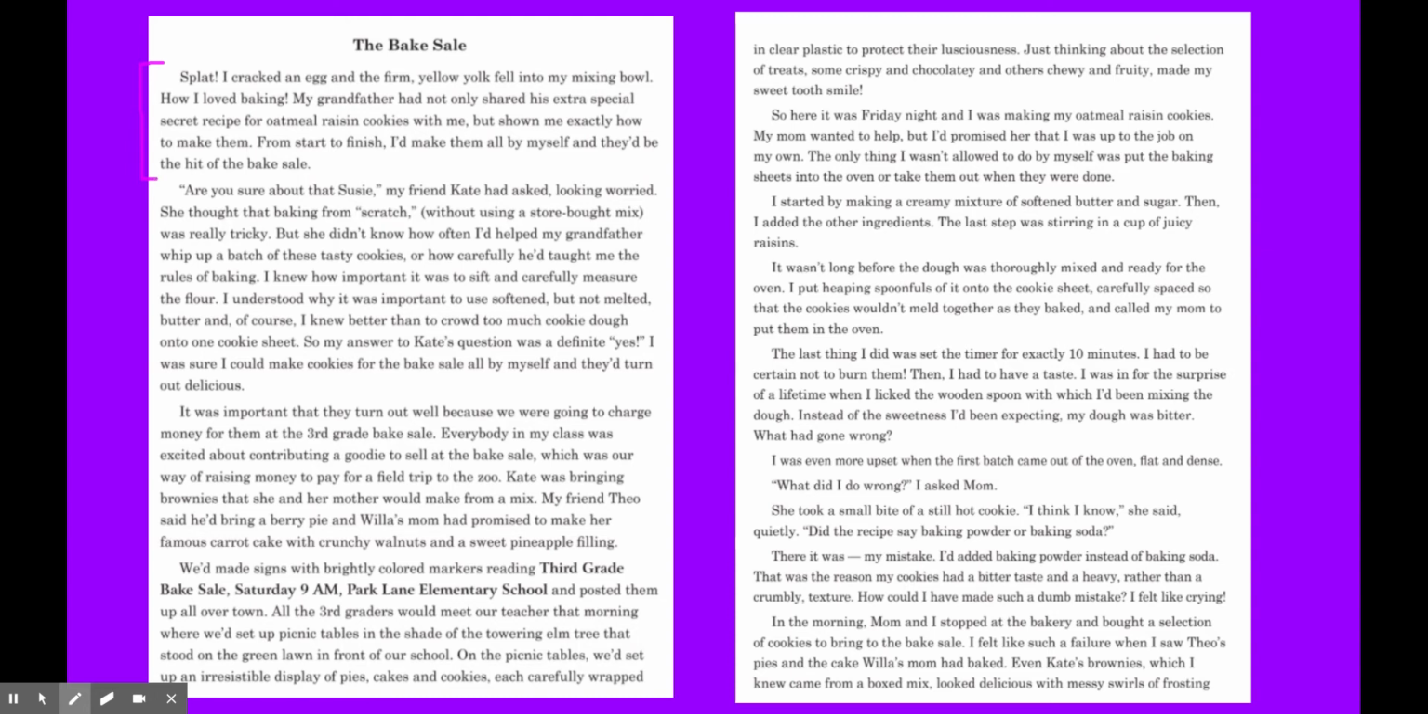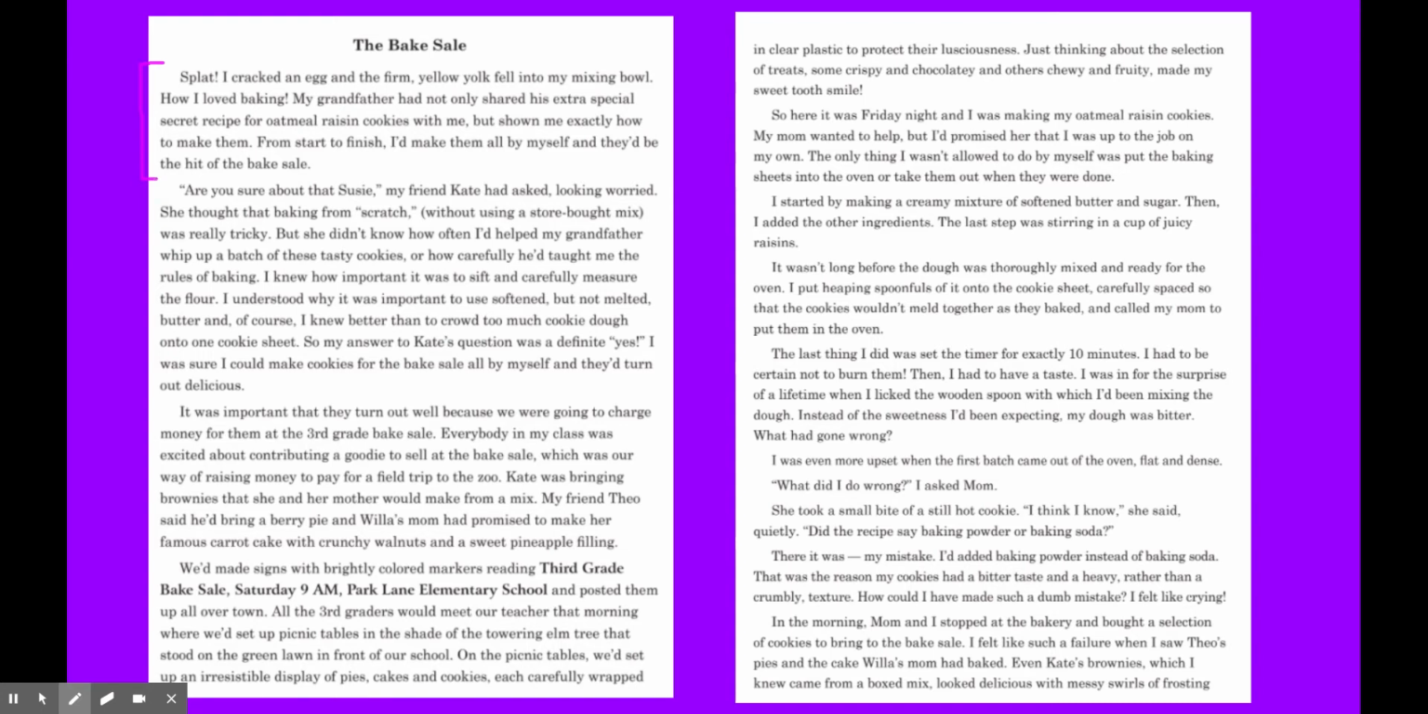Splat! I cracked an egg and the firm yellow yolk fell into my mixing bowl. How I loved baking. My grandfather had not only shared his special secret recipe for oatmeal raisin cookies with me, but shown me exactly how to make them. From start to finish, I'd made them all by myself, and they'd be the hit of the bake sale.